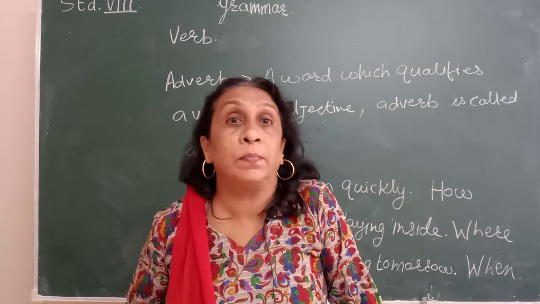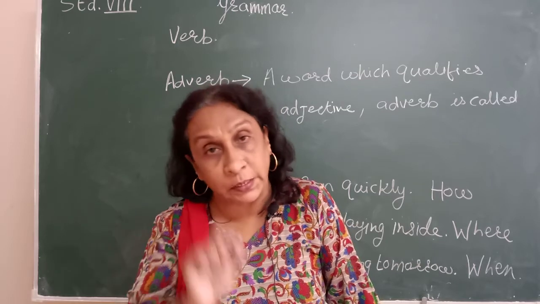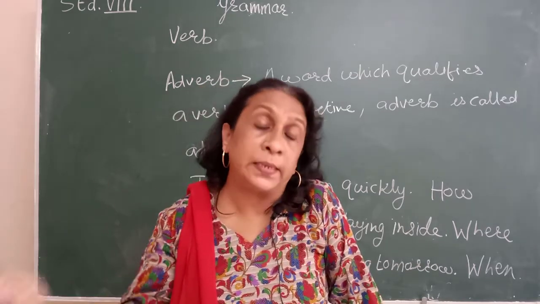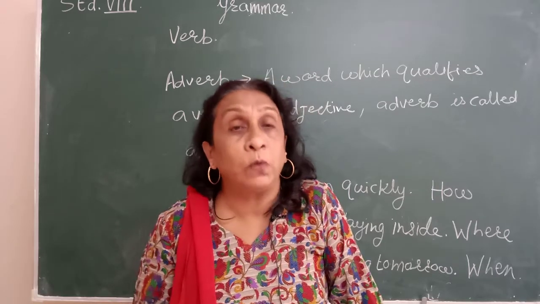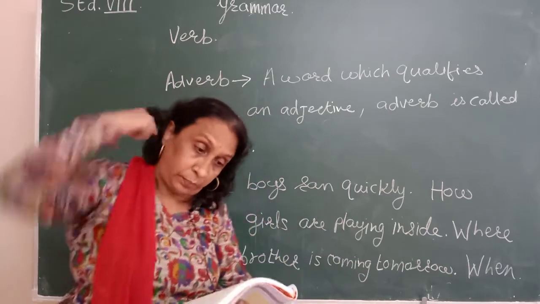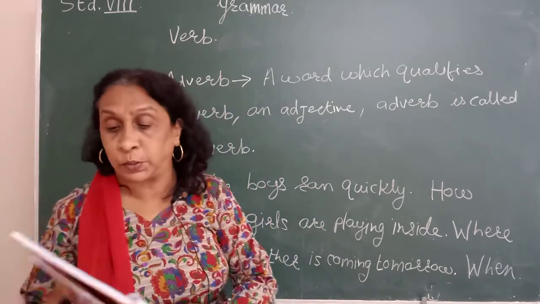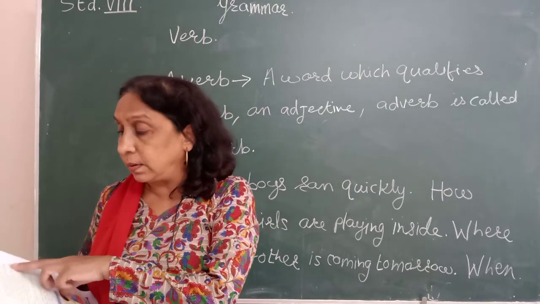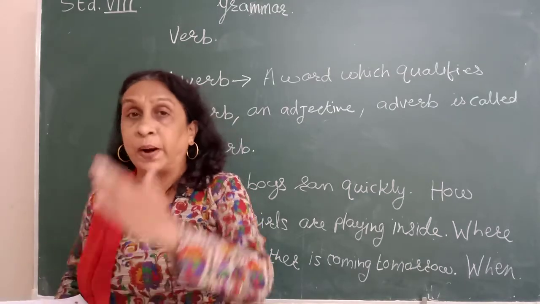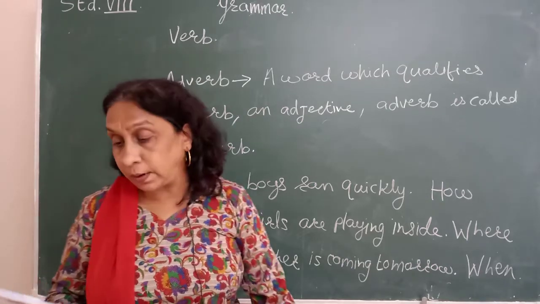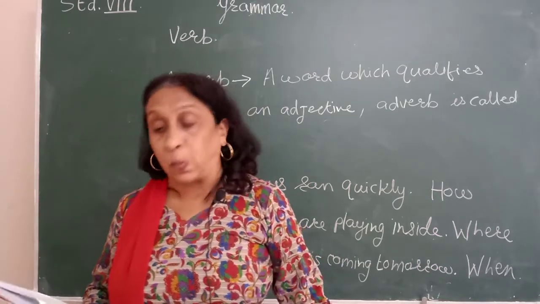Little, less, least: little is positive degree, less is comparative and least is the superlative degree. For degrees also we use these words. See, very, much, too, quite, almost, little, a little, half, partly. Partly means little bit, half only. Wholly means fully, rather and somewhat.